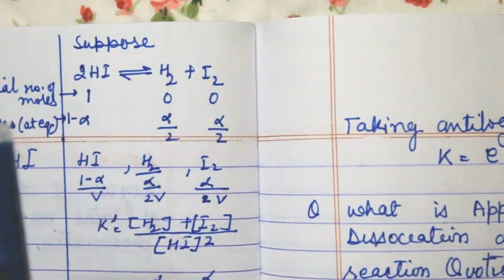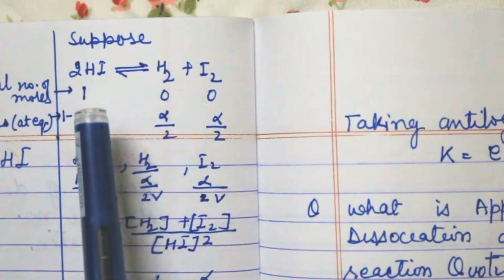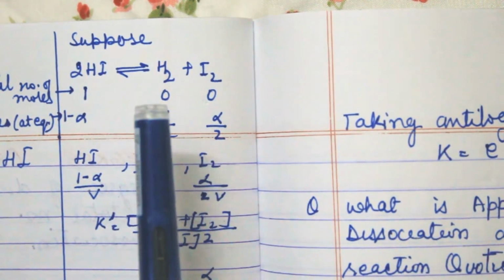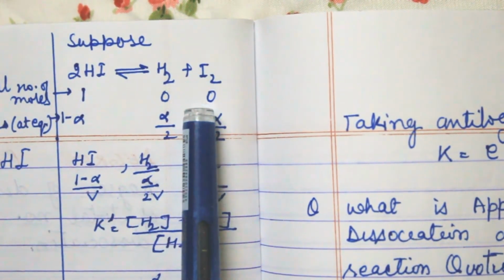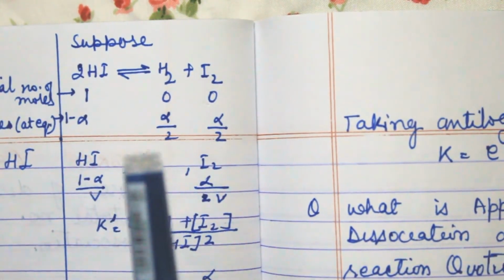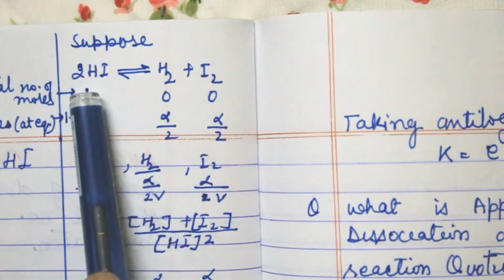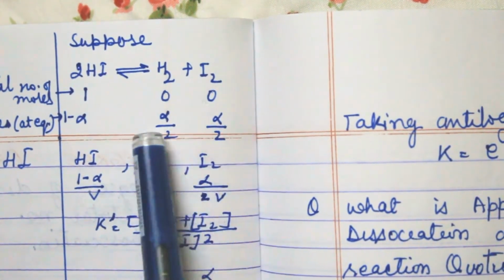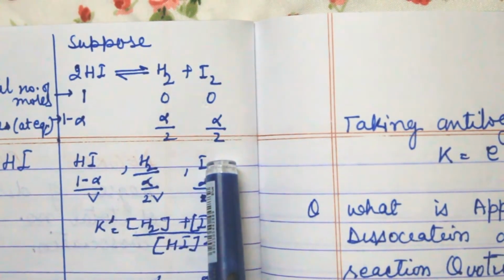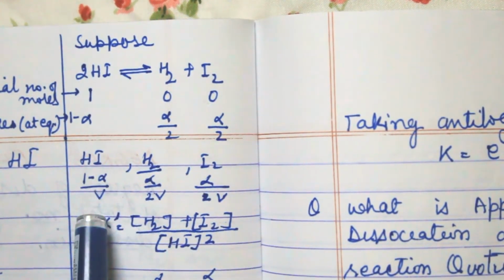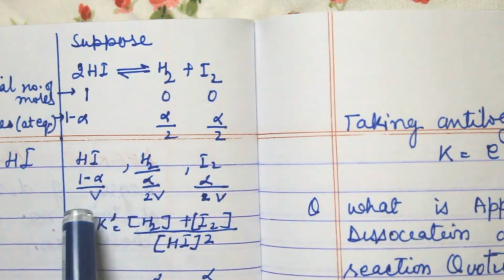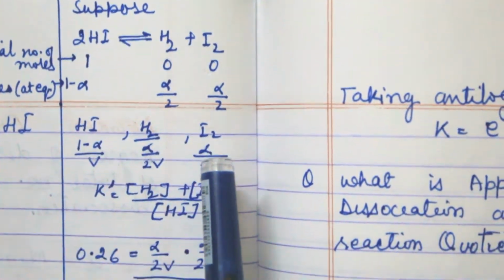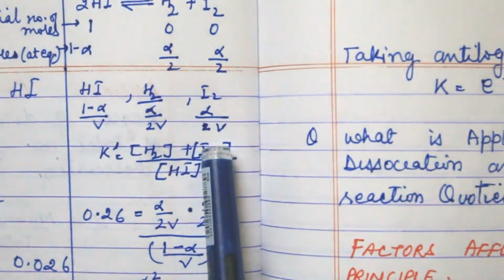When the reaction starts, 1 mole of HI is there, and 0 moles of H2 and I2. Once the reaction starts, HI becomes 1 minus alpha, and both of the others become alpha upon 2. So according to the formula, HI is 1 minus alpha upon V, H2 is alpha upon 2V, and I2 is alpha upon 2V.